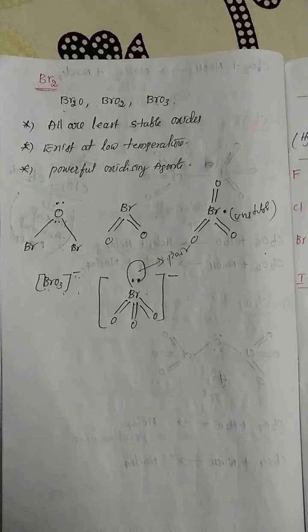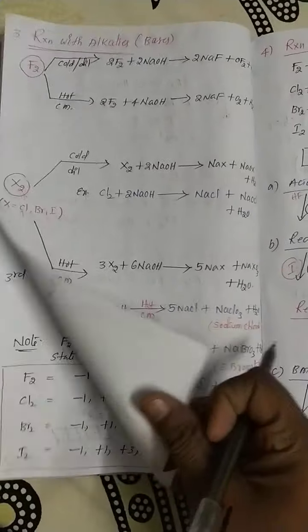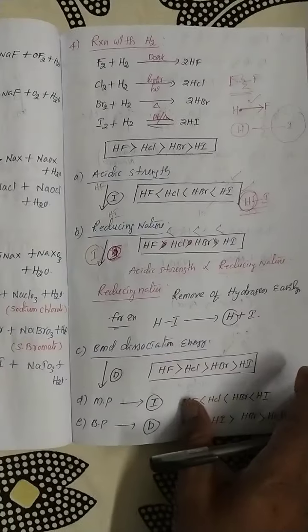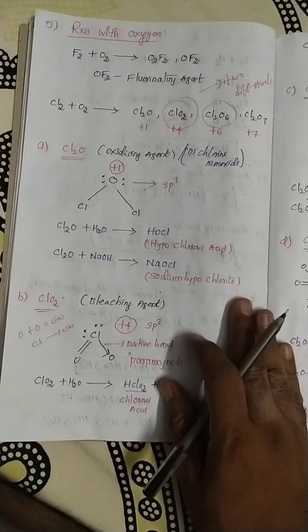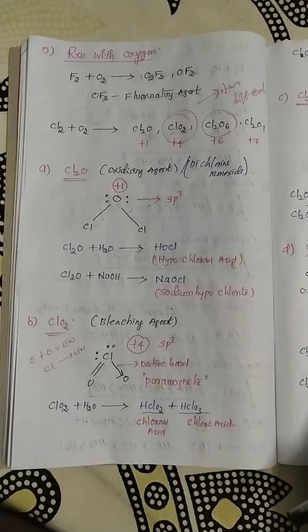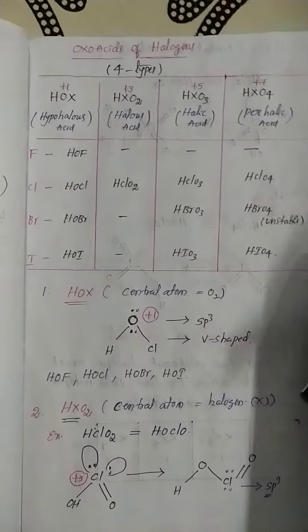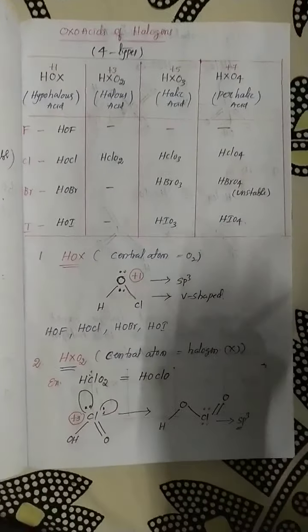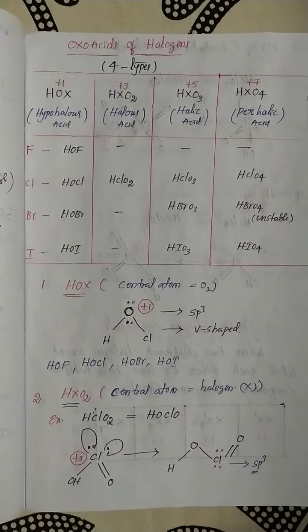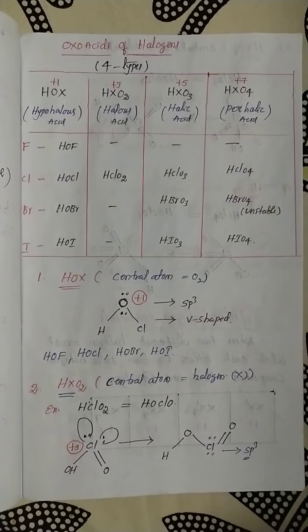It's clear, right? Okay, students, the complete chemical properties are finished. All types of chemical properties. Once again, see: reactions with water, reactions with alkalis, reactions with hydrogen, and reactions with oxygen. So 5 different types of chemical properties are completed in the halogen category. And another important area is oxo acids of halogen. This is the most important, my dear students. Oxo acids of halogen. It means halogen can easily form oxo acids.